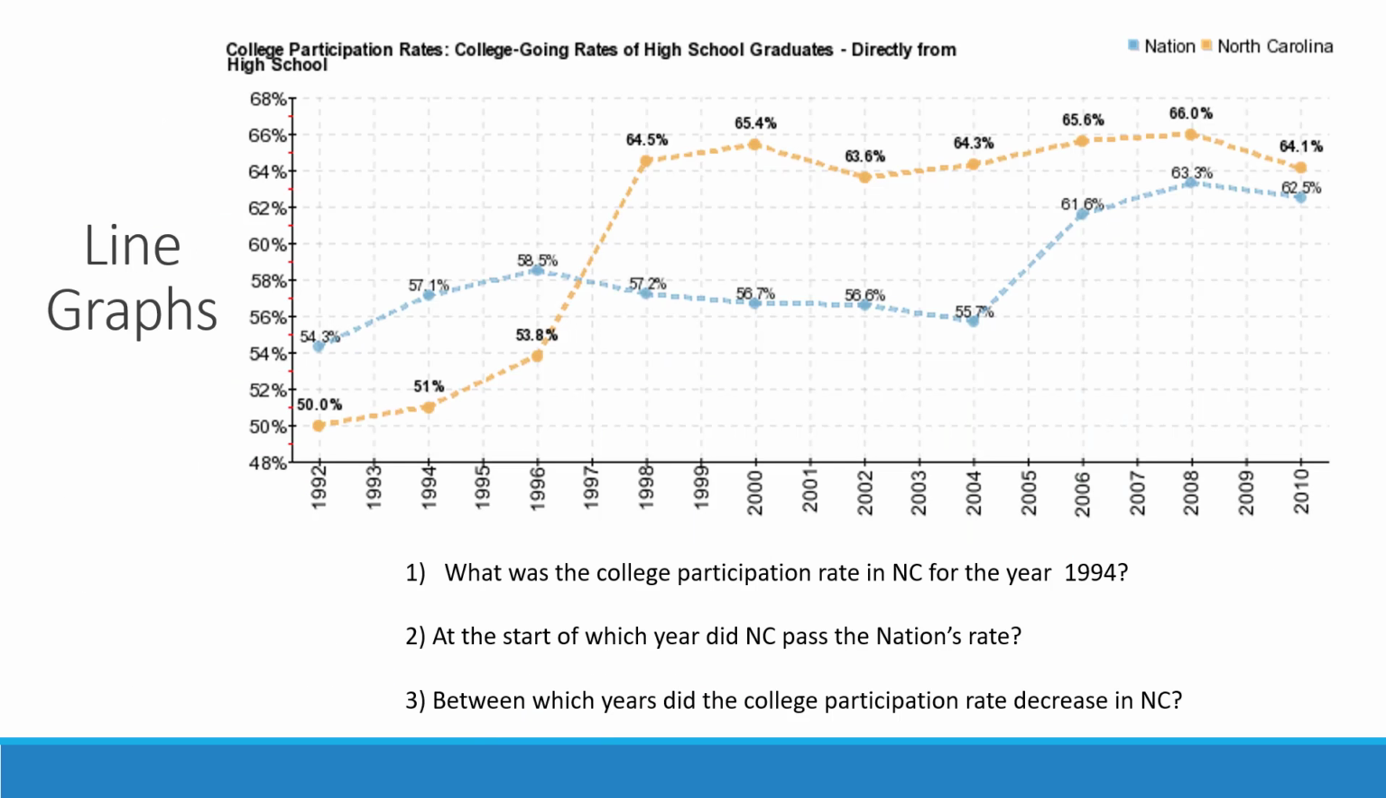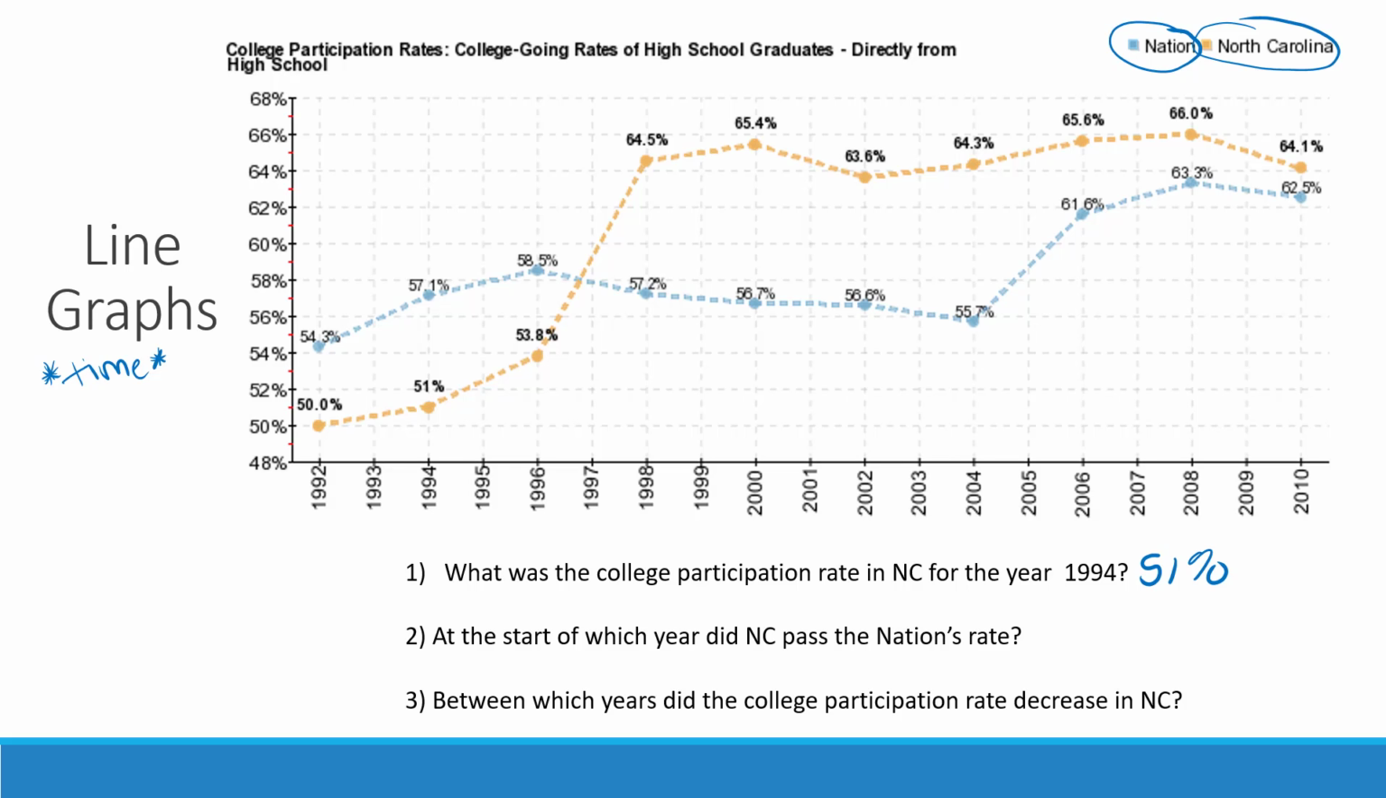Now let's look at a line graph. So line graphs show change over time. So if you're ever wondering, like, when would I use a line graph? If we're showing something over a certain period of time, that is going to be a line graph. It says, what was the college participation rate in North Carolina for the year 1994? So notice you've got two different lines here. You have the nation, which is this blue color, and then North Carolina, which is this orange color. This is college participation rates. So the year 1994 is right here. Just pay attention to which one you're looking at. We're looking at North Carolina, so that would be 51%.